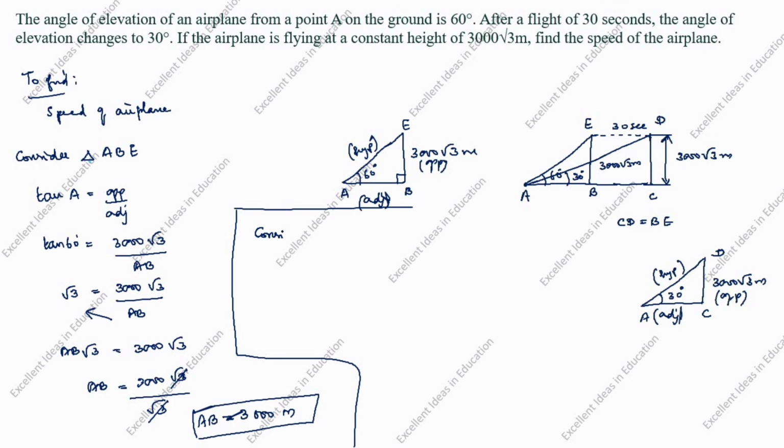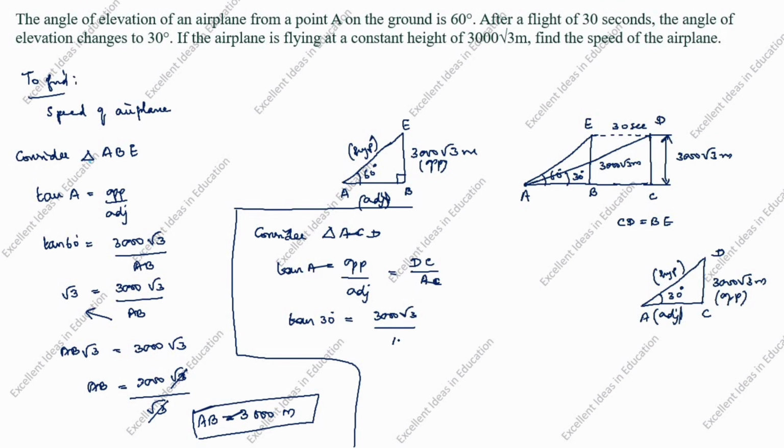Consider triangle ACD. Tan A is equal to opposite by adjacent. Tan A is tan 30 degree equal to opposite is 3000 root 3. This is BC divided by AC.